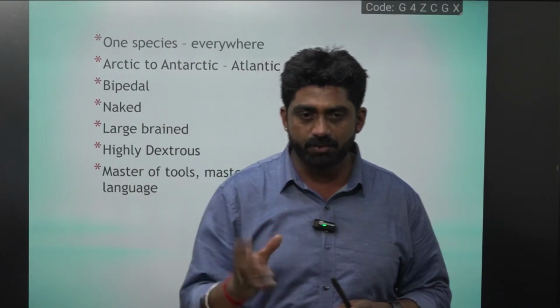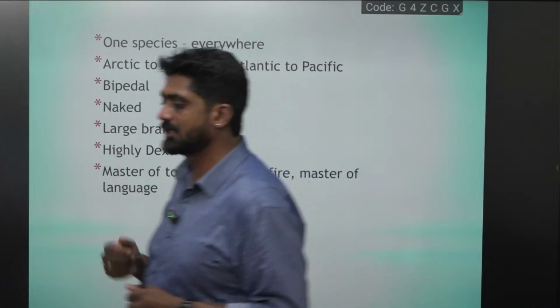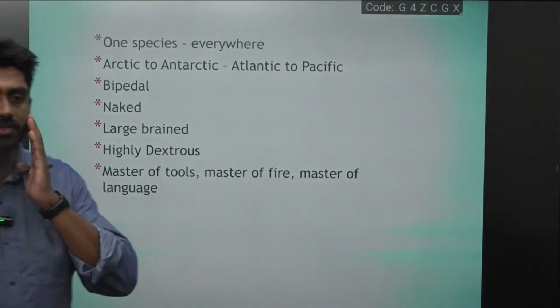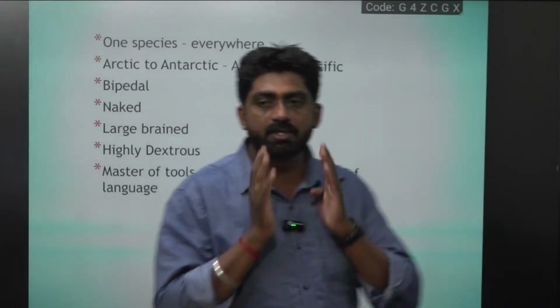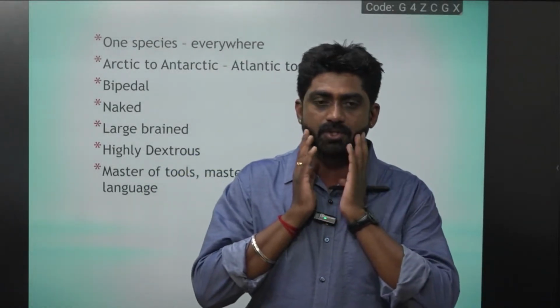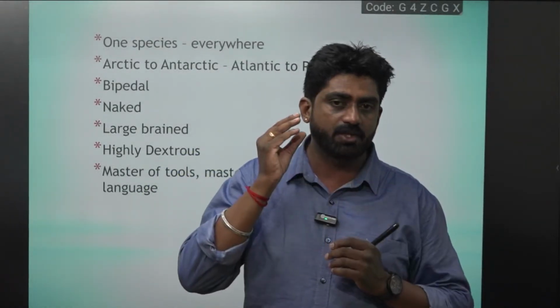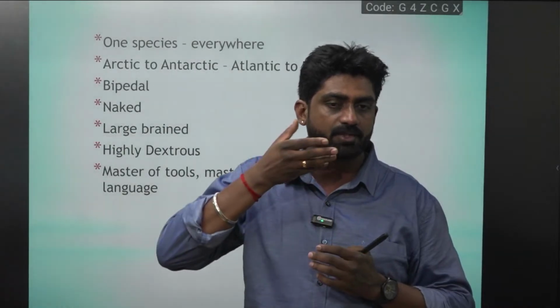When they started to use fire to cook the meat, gradually the stress on the jaws and teeth reduced. When the stress reduced, the size of the jaws and the teeth reduced, it seems.